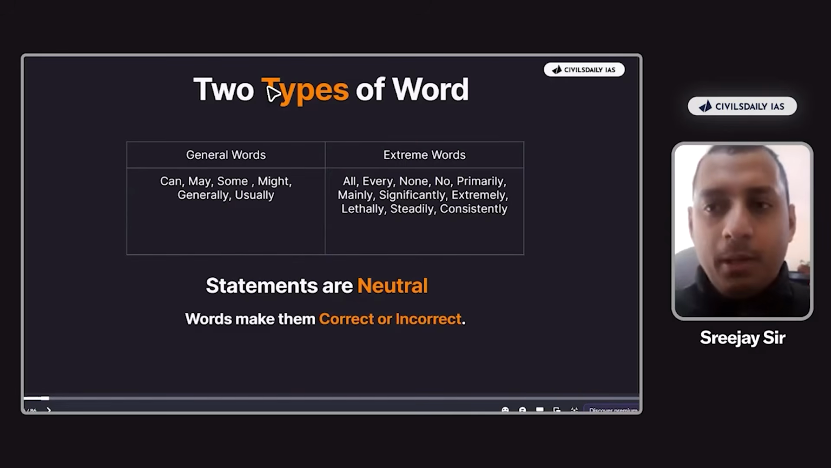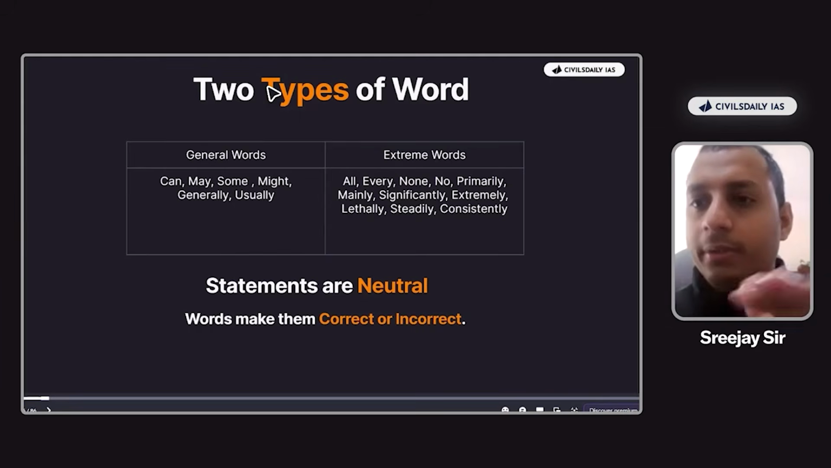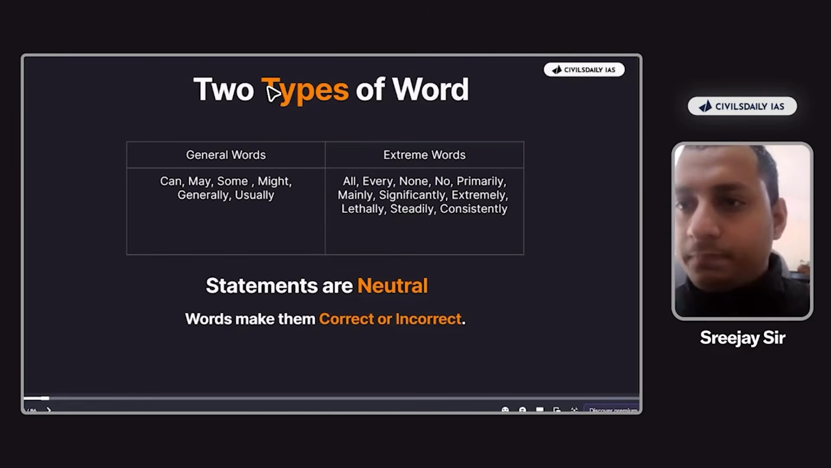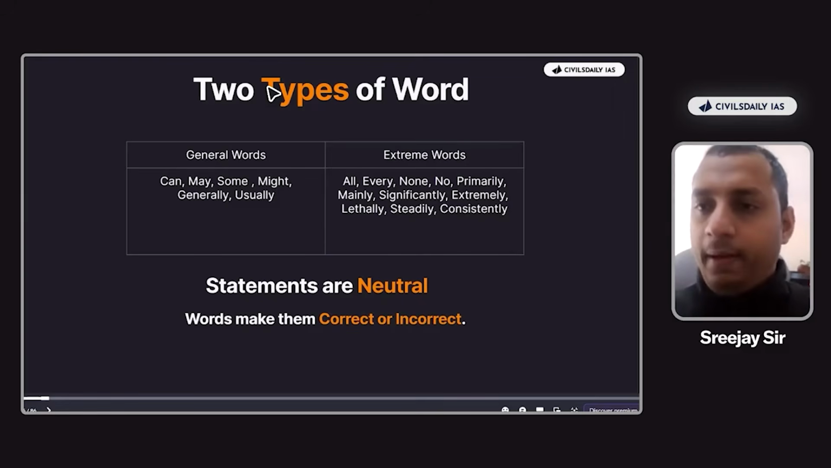And I know this session might be a bit boring, but stay with me till the end, for the fact that this session is going to be the foundation for all the other future lectures. Okay. Now, always remember, the statements are mostly neutral. Whatever questions UPSC asked, if there is no fact involved in the statement, then that particular statement is neutral. But it's these words which make the statement correct or incorrect. Always remember, if there is no single fact given in the statement, then the statement should be treated as neutral. These words, such as the general words and the extreme words, make a statement either correct or incorrect.